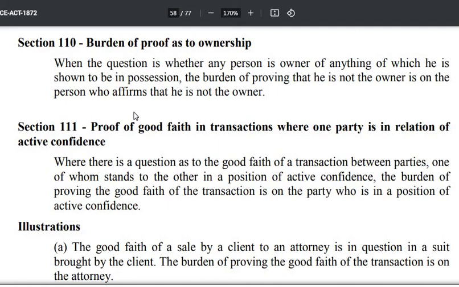So whoever has possession, suppose A is in possession of a property, then obviously the court will presume that he is the owner. And if B says that he is not the owner, then the burden of proof lies upon B to prove that A is not the owner. That you can prove by proving the title of A to be defective, or you can prove that I have got the perfect title to the property. So possession is considered to be the nine points of law regarding ownership.